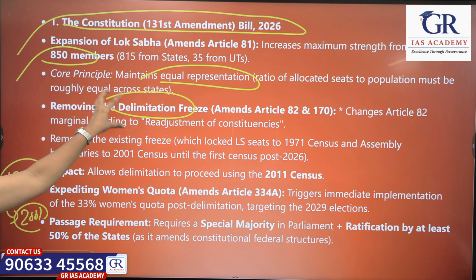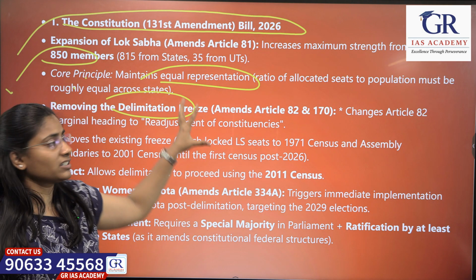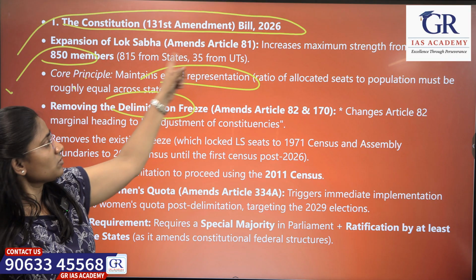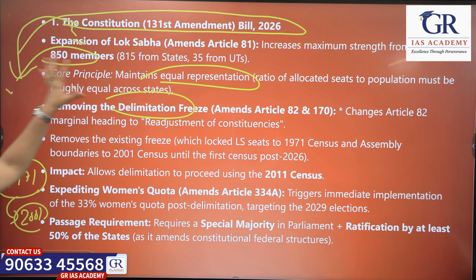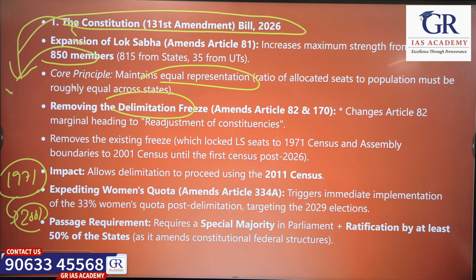So they want to remove the freeze on the number of seats. Even though the boundaries of the constituencies have been changed, the number of seats was fixed. So based on this bill, they want to increase the number of seats and adjust the constituencies accordingly. Through this delimitation they want to use the 2011 census. Through this bill they also want to implement the 33% women's quota immediately.